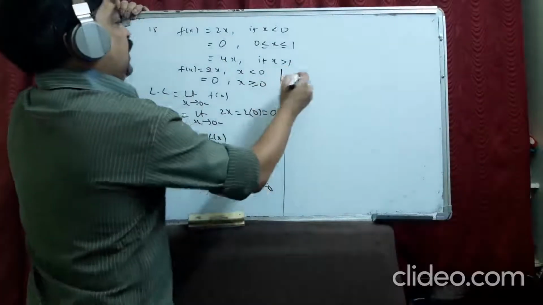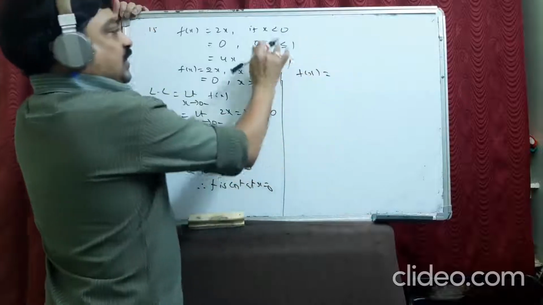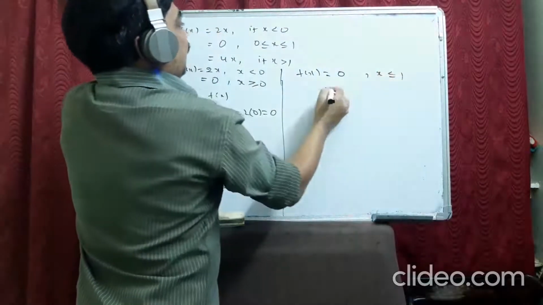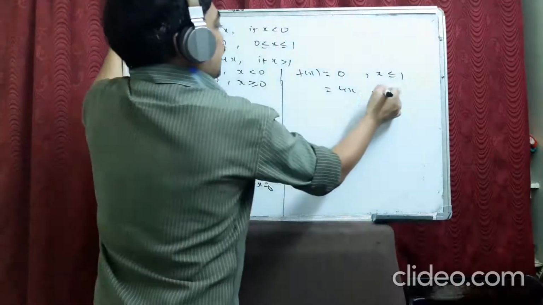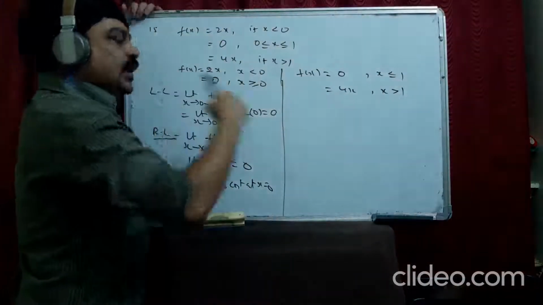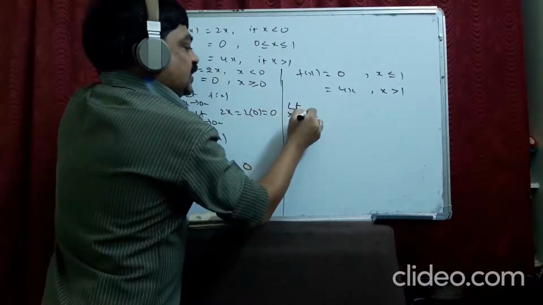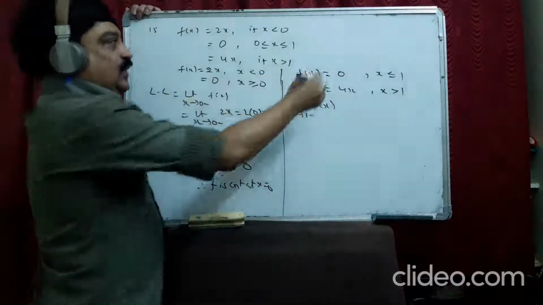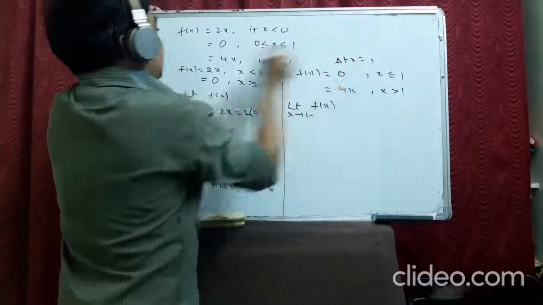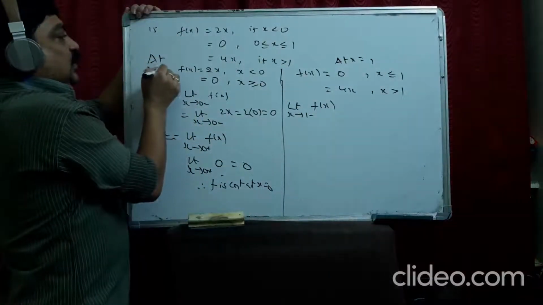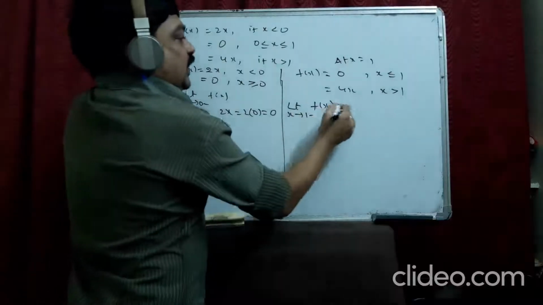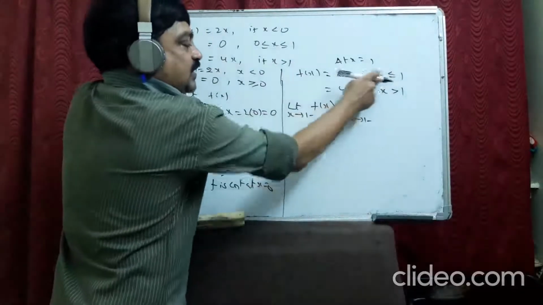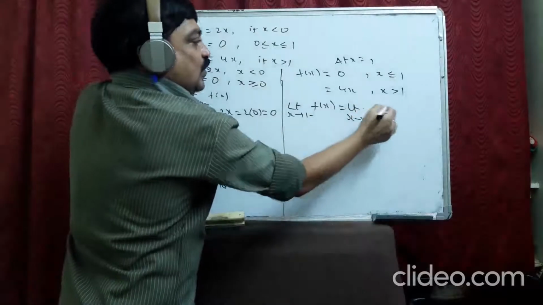Now, at 1. At 1 also we rewrite the function. For less than 1, it is 0. For greater than 1, it is 4x. Let us do the left limit. Limit x tends to 1 minus. What is the function at 1 minus? 0.